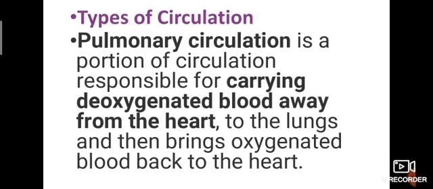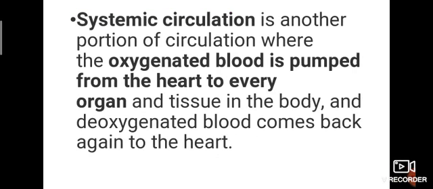So, which vessels do this? Veins, because it's carrying the deoxygenated blood away from the heart to the lungs. What will happen there? Yeah, the blood gets oxygenated. Okay, after that it comes to the heart. Systemic circulation: here is another portion of circulation where the oxygenated blood is pumped from the heart to every organ and tissue in the body, and deoxygenated blood comes back again to the heart.